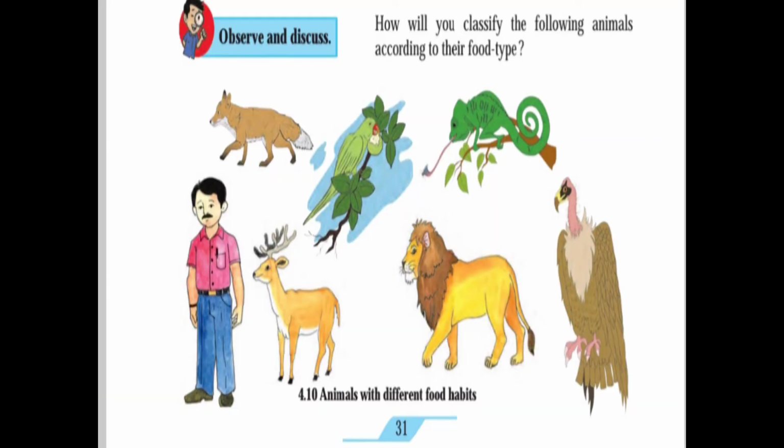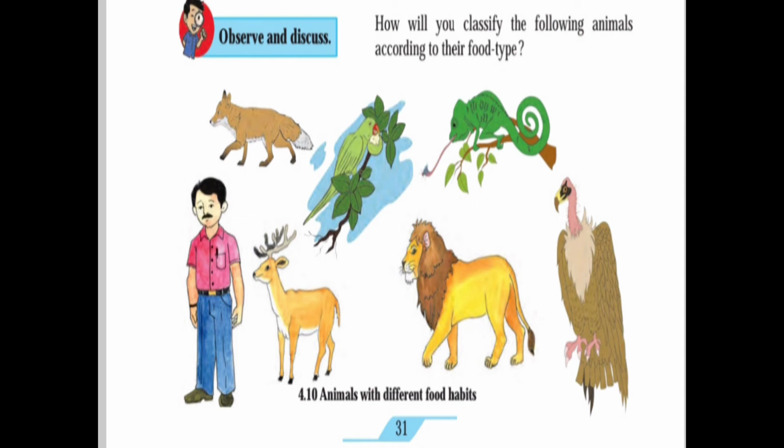Observe and discuss. How will you classify the following animals according to their food type? Now you can see here human being, deer, lion, vulture, then spider, fox, parrot, and the chameleon.